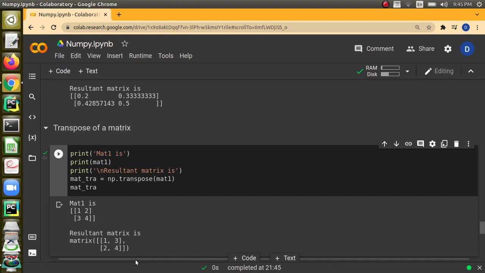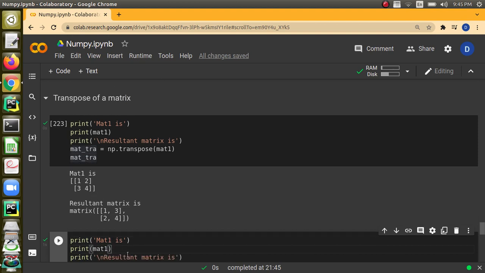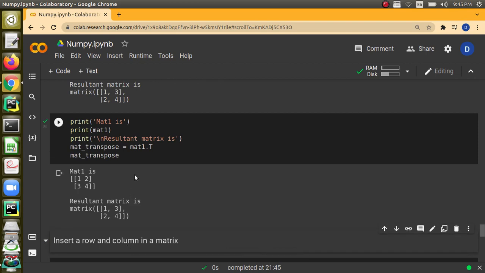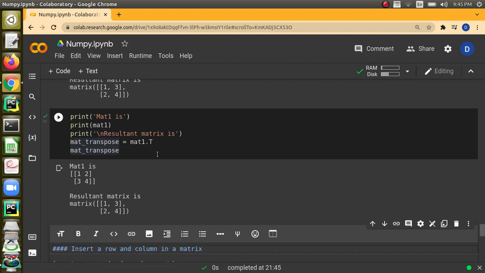You can find the transpose of a matrix. To find the transpose, either we can use np.transpose. You can see it is transposed: 1, 2 has become 1, 3, 2, 4. Or else there is an easy method also: the name of the matrix dot T. This will also create a transpose of the matrix. You can see the resultant matrix is the transpose of the original matrix.